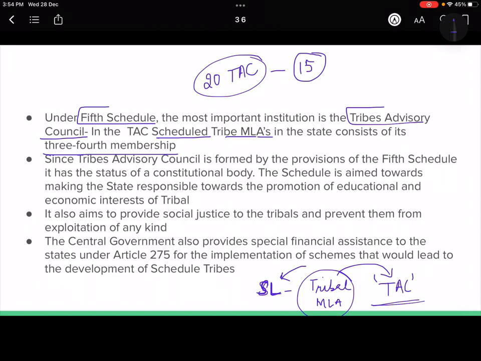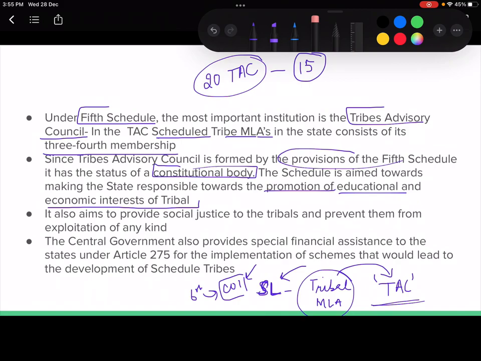That means any other member from a tribal community can be a part of the tribal advisory council. ठीक है, this tribal advisory council is made under the provisions of the 5th schedule and is a constitutional body, because the schedule is mentioned in the Constitution of India, and anything which is mentioned in the Constitution becomes a constitutional thing, right? So ये body का mention is there in the Constitution, so that is why it's a constitutional body, and it works towards promotion of educational and economic interest of the tribals.